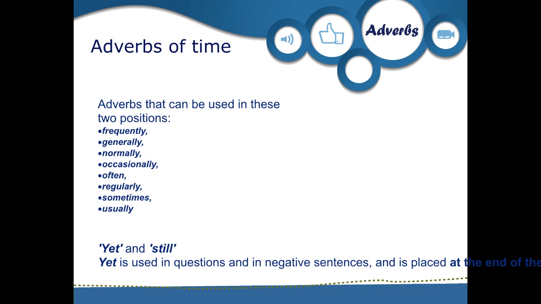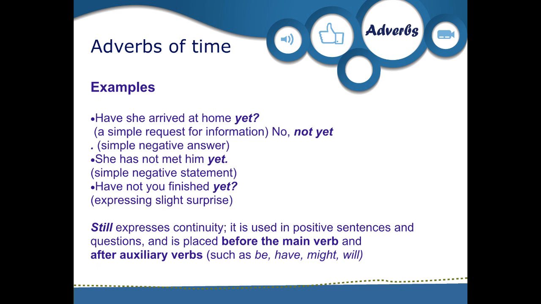Adverbs that can be used in these 2 positions: yet and still. Yet is used in questions and negative sentences and is placed at the end of the sentence or after not. Example: she has not met him yet. Have you not finished yet? Still expresses continuity, is used in positive sentences and questions, and is placed before the main verb and after an auxiliary verb, such as be, have, might, and will.